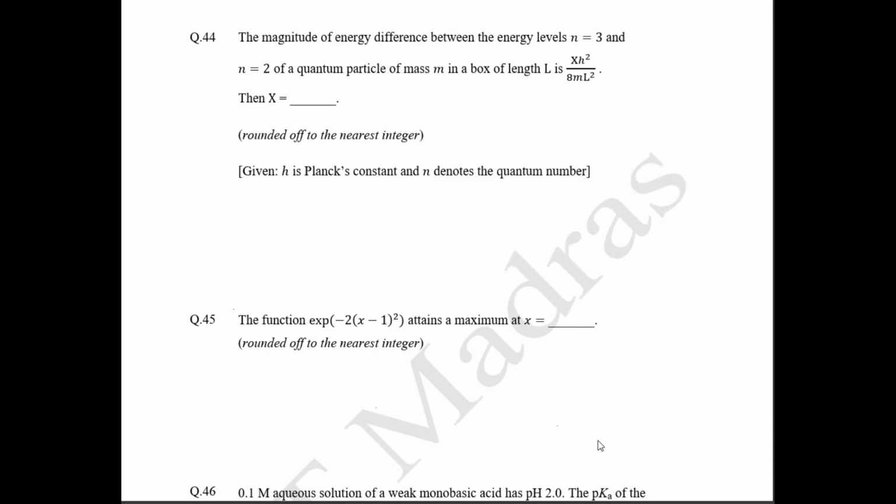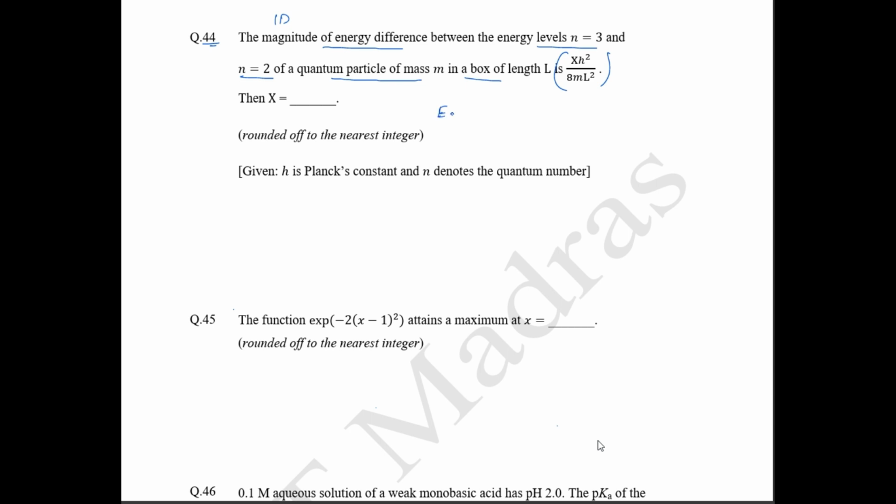Next question, 44th question. The question asks about the magnitude of energy difference between the energy level n equal to 3 and n equal to 2 of a particle in a box. Okay, they have given the value. So here they have given a 1D box, the energy levels of a 1D box.